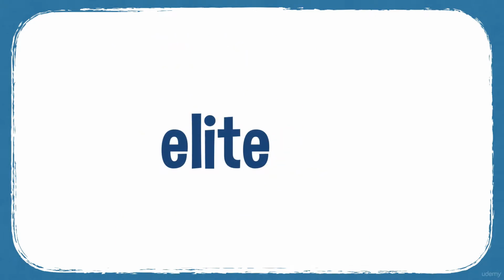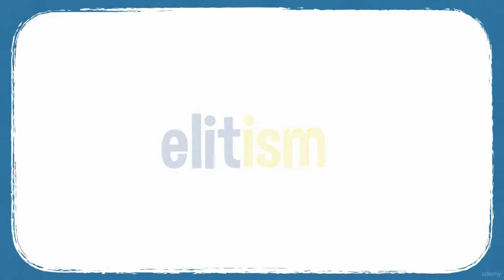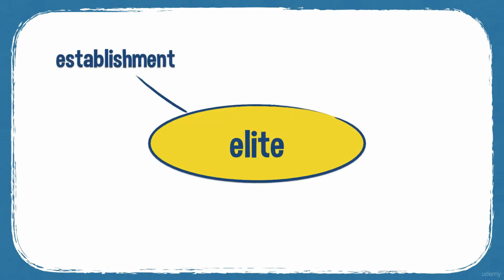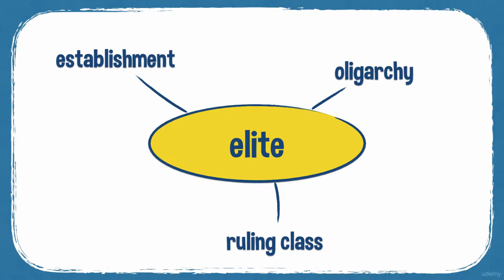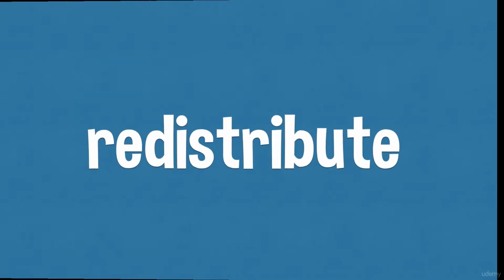And you might have more than one elite, so elites. Elitist is the adjective, and elitism is a noun. So some synonyms. The elite is often the same as the establishment. So the governing or the wealthy parts of society is the establishment or the ruling class. Sometimes oligarchy as well. Oligarchy is a small group of people who run a country.